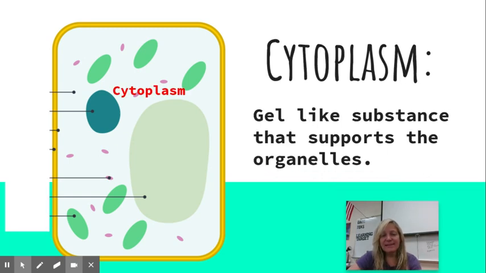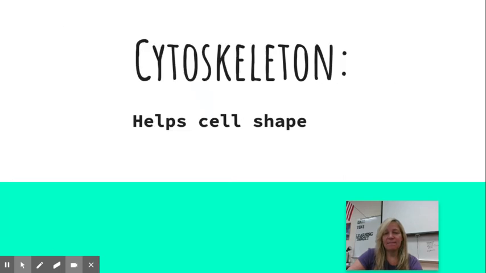All right, cytoplasm is that jelly-like substance that supports the organelles. It also helps aid in a little bit of movement of organelles around the cell, but it helps hold those organelles in place.